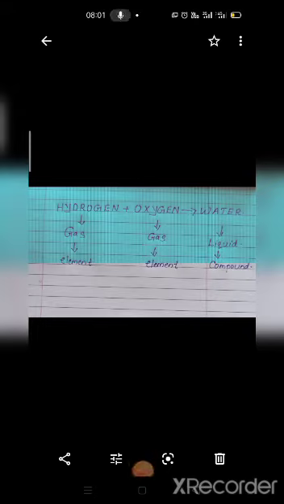This water is formed from hydrogen and oxygen, but they are gases, isn't it? So, water is in liquid state. It is formed from hydrogen and oxygen, and they are in gaseous state. So from this we can understand that we are getting an entirely different substance. It has entirely different properties from the constituent elements.